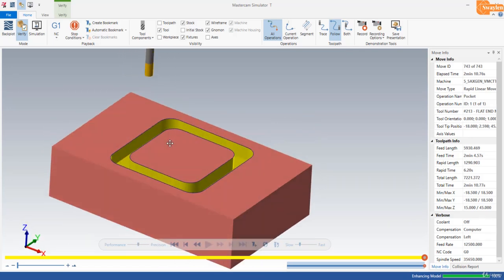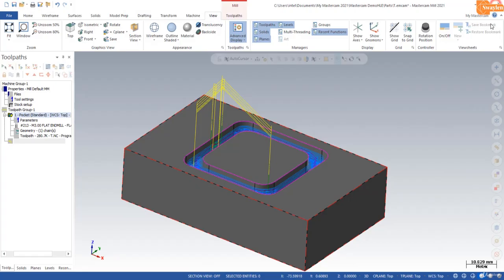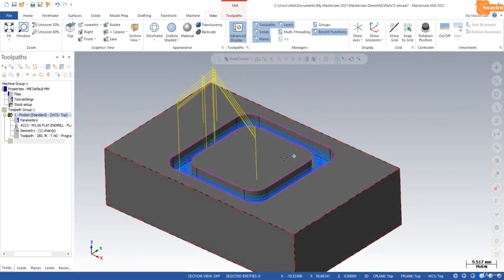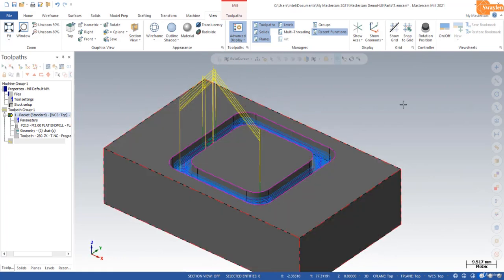But in a slot operation you will not apply this type of operation. So I will close it. This is our pocket milling operation with a different type, means slot wise.